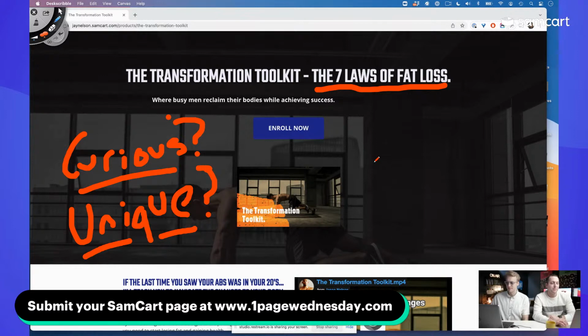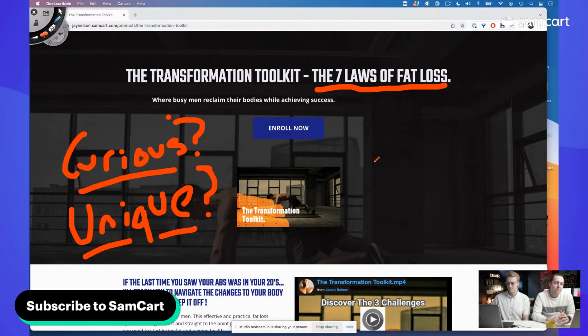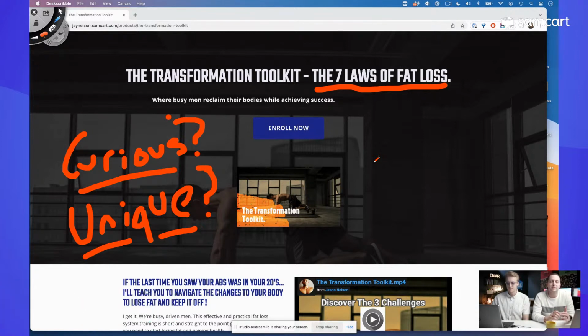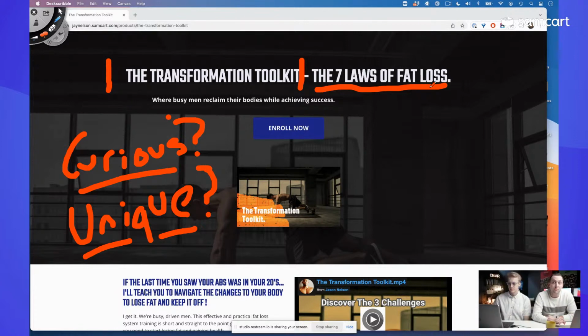So one thing I would say here is, because of the world this page is operating in, what you write on this page has got to be really, really unique. I really like the transformational toolkit. This is a cool little name. I like that as a name. It's interesting. It's a toolkit. What's inside this toolkit? Good curiosity. The 7 laws of fat loss could use some work. I think that needs to be more unique.